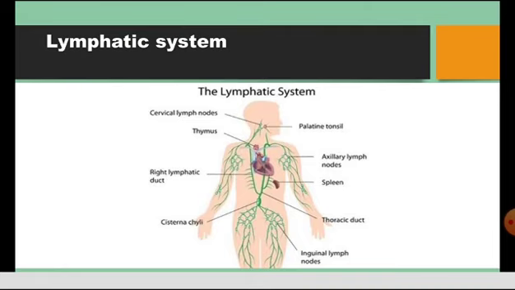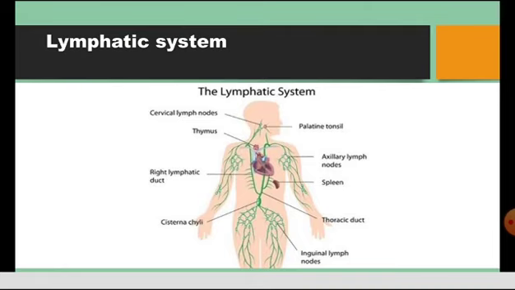Here, the green color structures show the lymphatic system. You can see that they are throughout the body, which is why they permeate the entire human body. Lymph is a light yellow colored mobile fluid connective tissue, and it has plasma, capillaries, vessels and nodes.